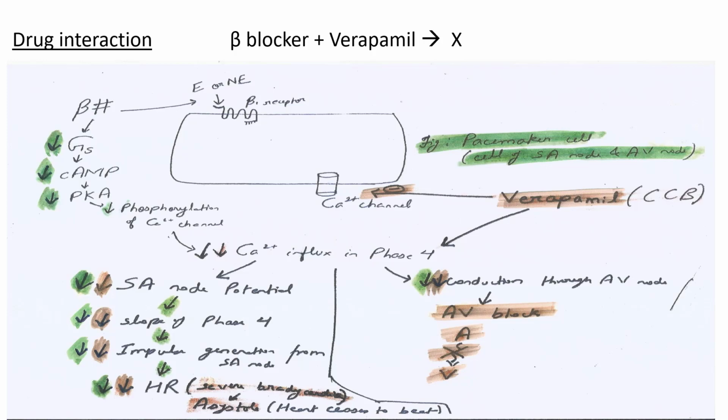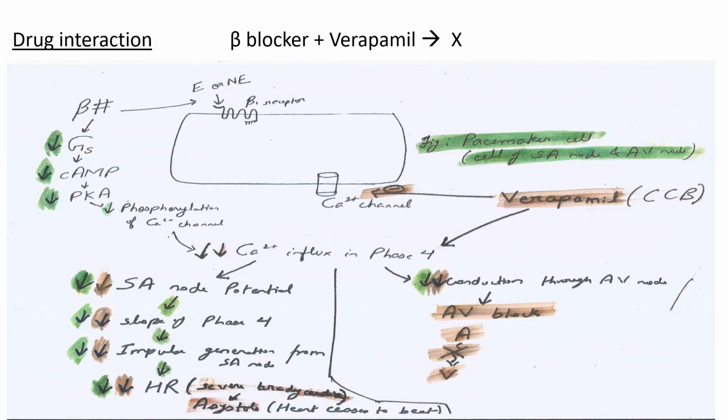This decreased phosphorylation of calcium channel decreases calcium influx in phase 4. At the same time, verapamil, if given along with it, will inhibit the calcium channel directly. And this direct inhibition of calcium channel by verapamil decreases the calcium influx in phase 4 to a larger extent.